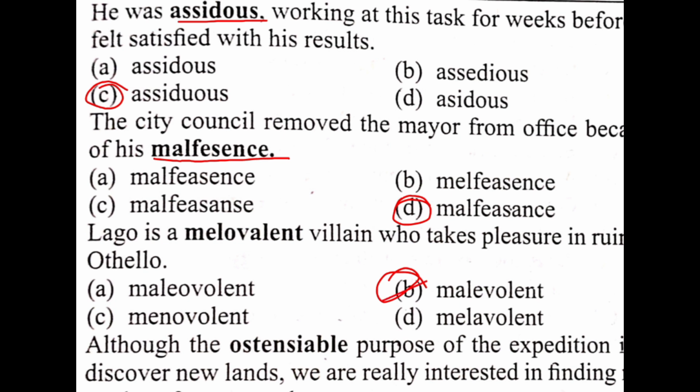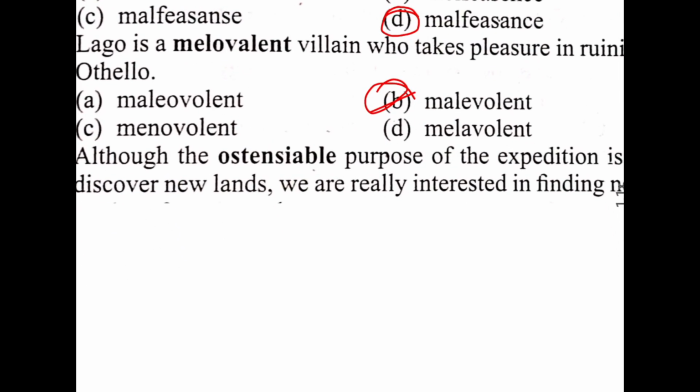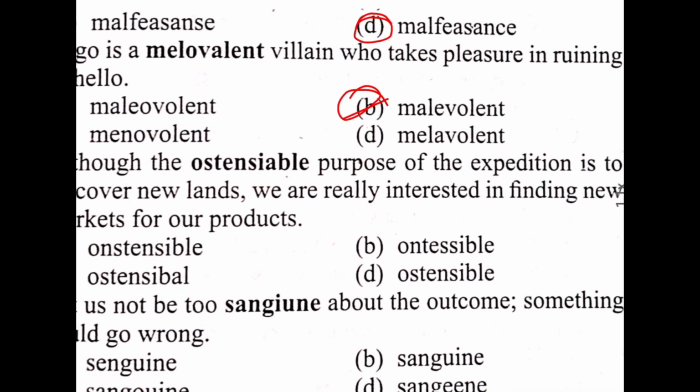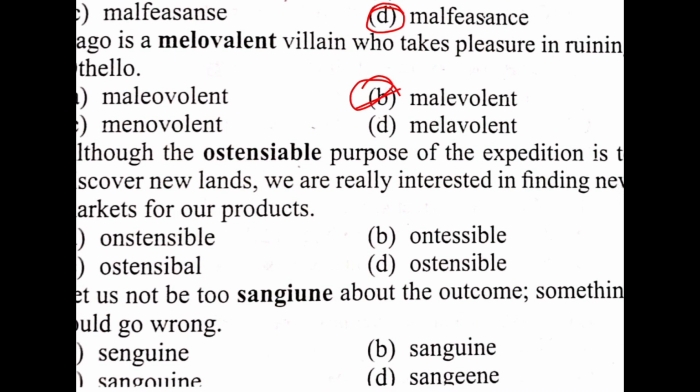Next word is ostensible, and the correct spelling of ostensible is given in option D. Ostensible.